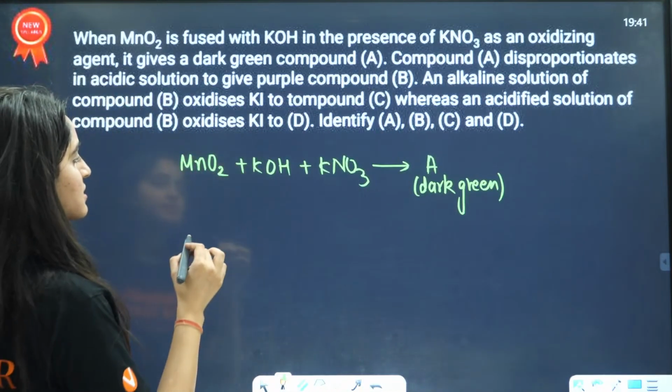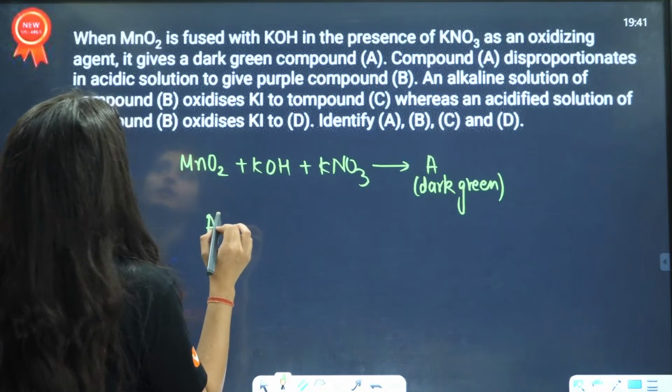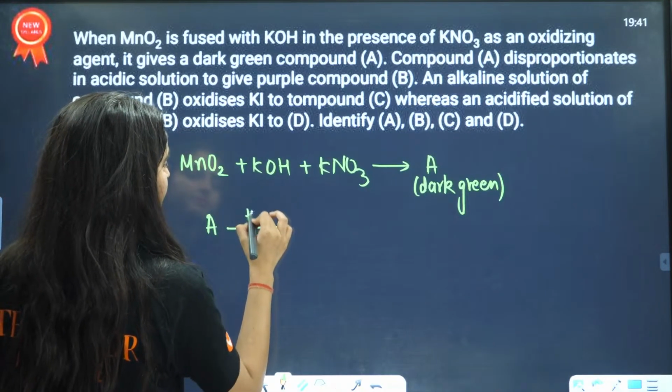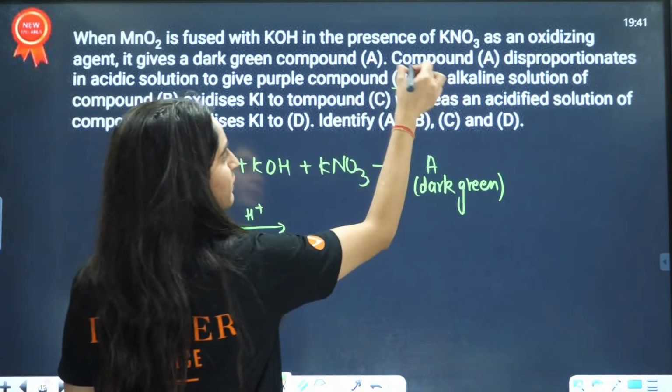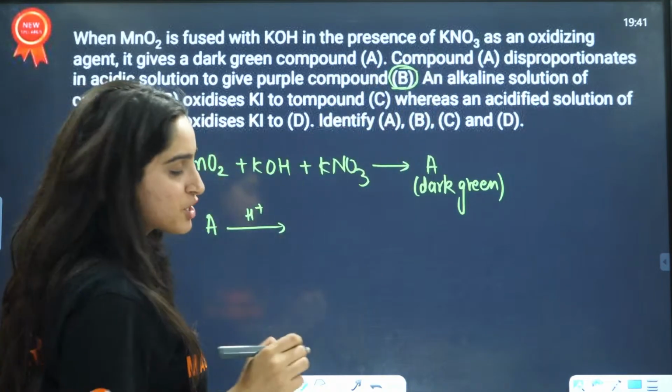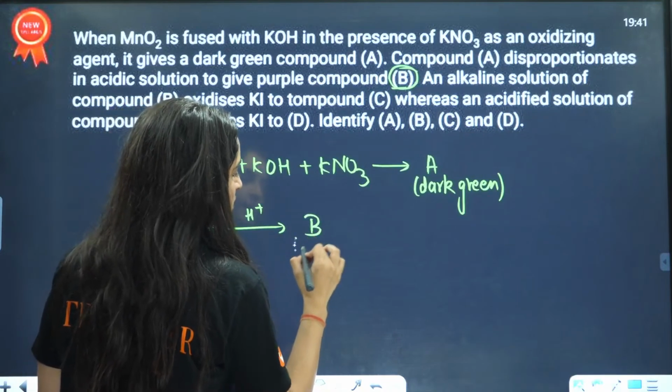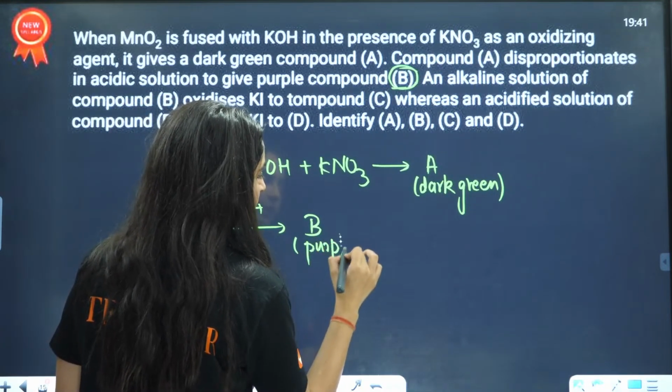Then this dark green compound in acidic medium disproportionates to give a purple compound. This B is our potassium permanganate, right? This is the purple colored compound.